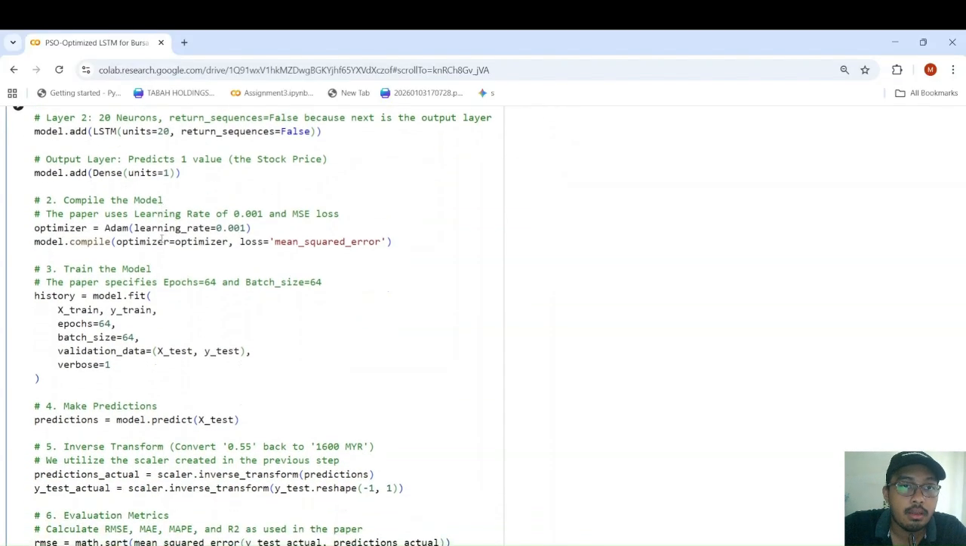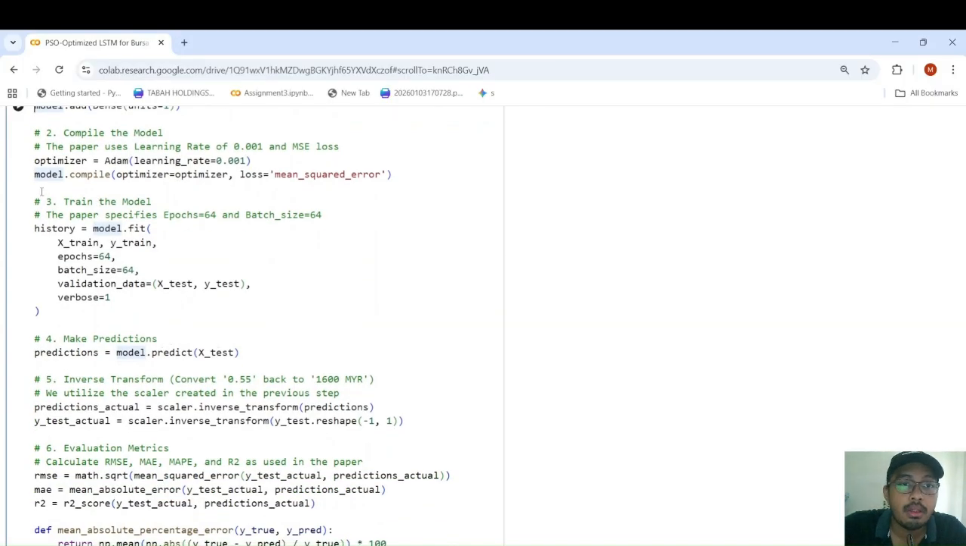So for the second layer, we use 20 neurons, because the research paper also uses 20. Return sequences false, because we are not passing the information anymore. For the last layer, we just predict, so we don't need to pass detailed time steps. So it predicts one value, which is the stop price.